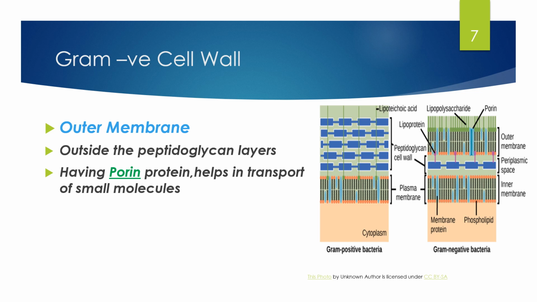As there are two membranes, they are named the outer membrane and the inner membrane. The outer membrane, which is present outside the peptidoglycan layer, has a special protein, the porin protein, and this porin protein helps in the transport of small molecules.